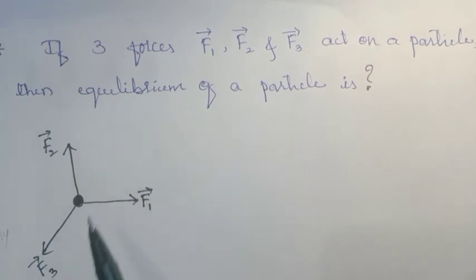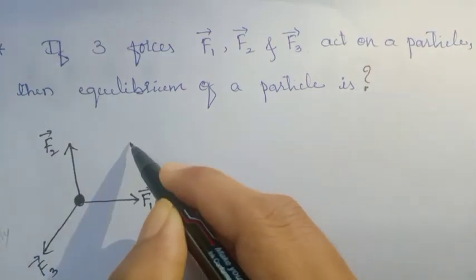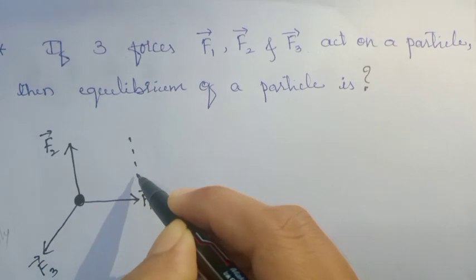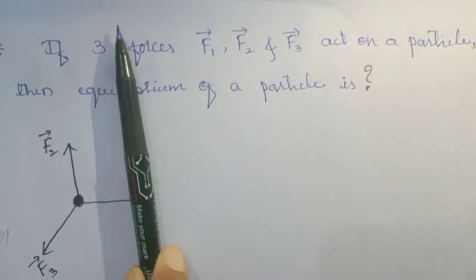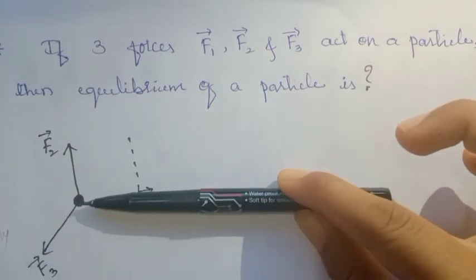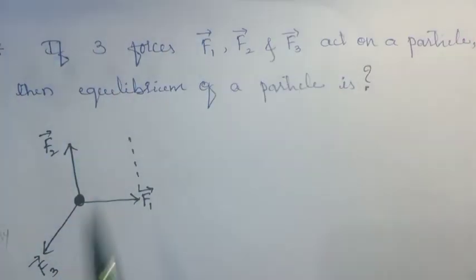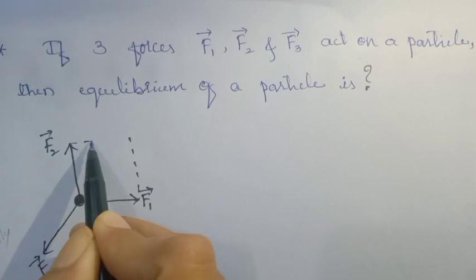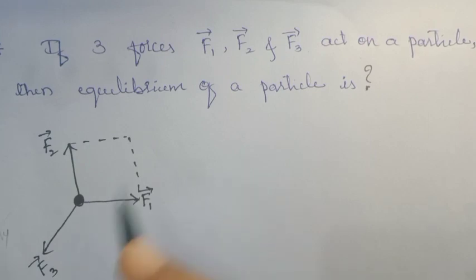Okay. To understand that, I will draw a parallel line to the force F2. So what is the parallel line? You can consider this is the parallel line for the force F2. So here is F2, and parallelly I have drawn one line. Okay. Similarly, for the force F1, I will draw a parallel line here. Is it clear? So I am drawing a parallel line from the head of the vector F2. Here I have drawn, and hence what does it form? It forms a parallelogram.